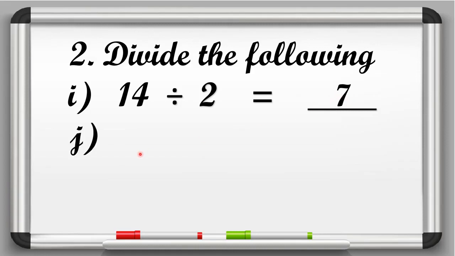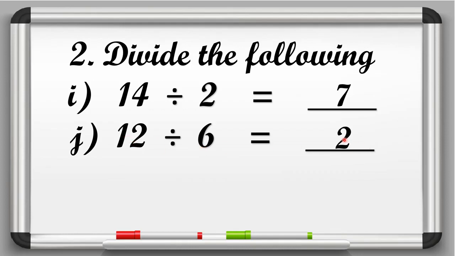Now in J part, 12 divided by 6 is equal to dash. So here 12 is the dividend and 6 is the divisor. And we know that we have to speak the table of divisor always. So 6 ones are 6, 6 twos are 12. So number 2 पे 12 आ गया. So here 2 is the answer.